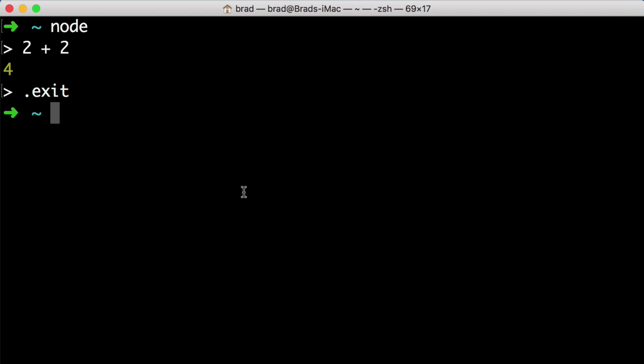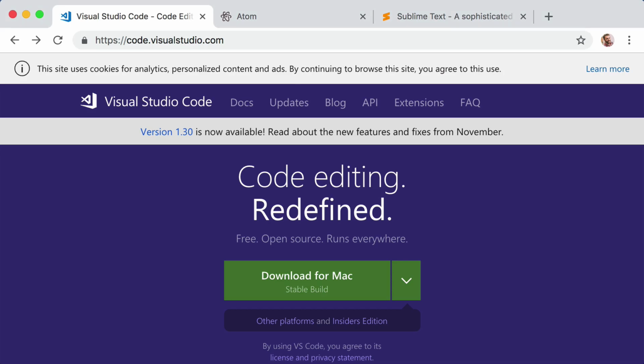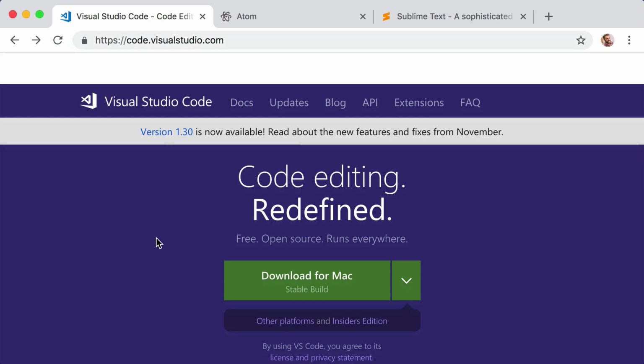Now, there are many, many different text editor programs in the world, and many of them are free to use. The program that I personally use, and also that I strongly recommend, is named Visual Studio Code. It's also often referred to as VS Code. So you can Google for Visual Studio Code, or as of this recording, the official website is code.visualstudio.com. It's completely free and completely safe to use, and it's available for Windows, Mac, and Linux.